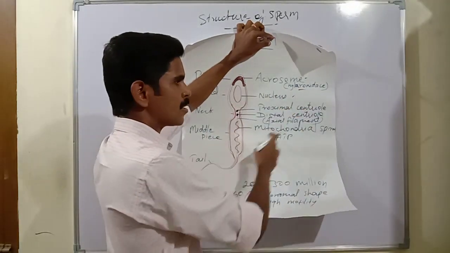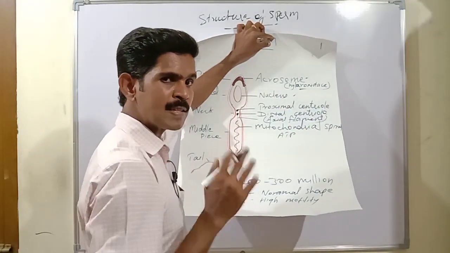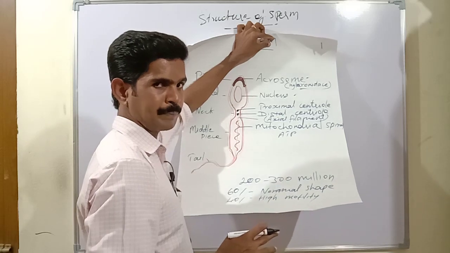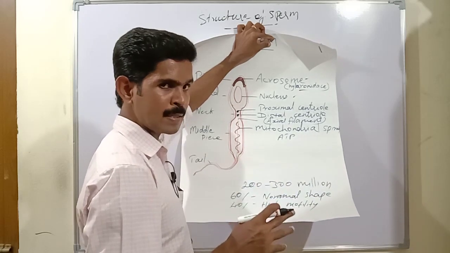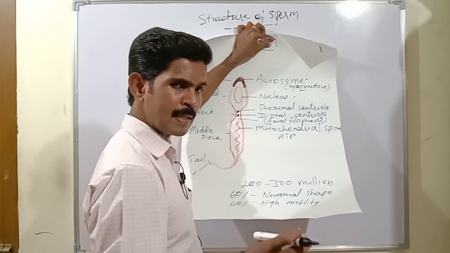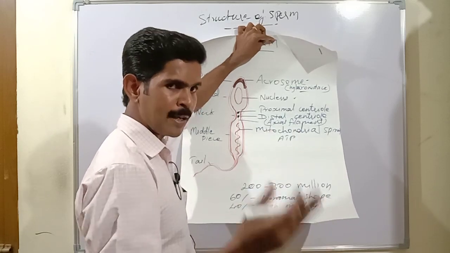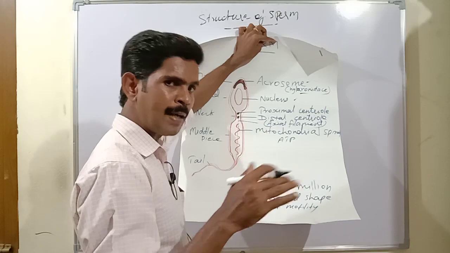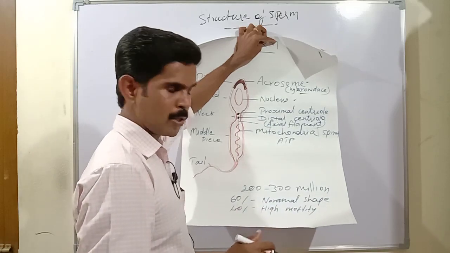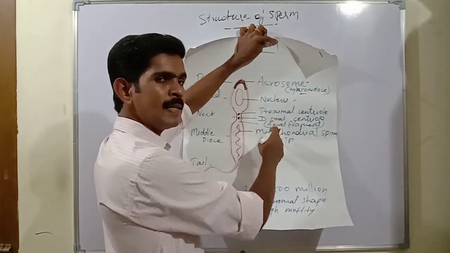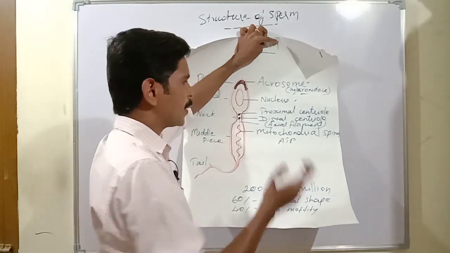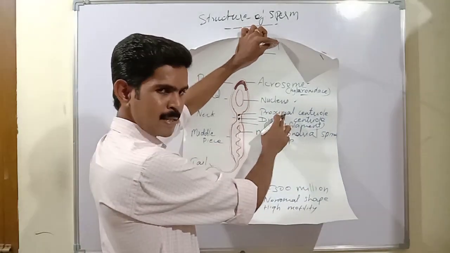The proximal centriole plays a very important role in the first division of the zygote. As you have studied in lower classes, after fertilization takes place, the fertilized egg is converted into a zygote, and the zygote divides in number. The zygote divides into 2 because of the presence of this proximal centriole.